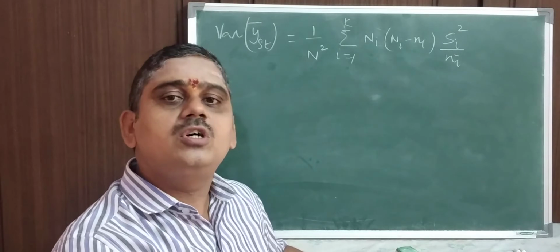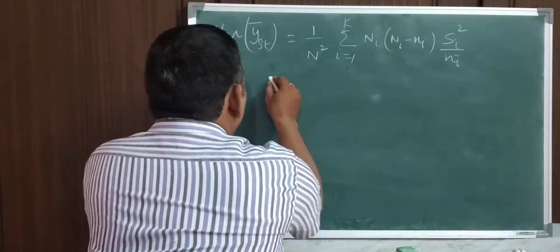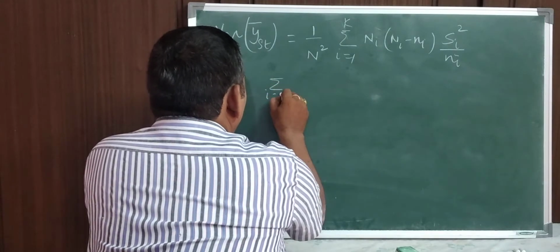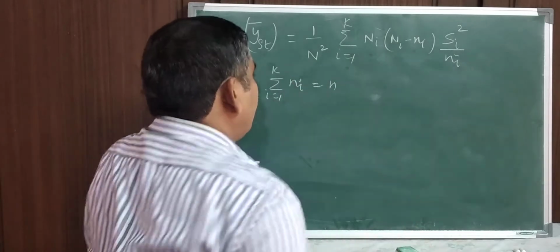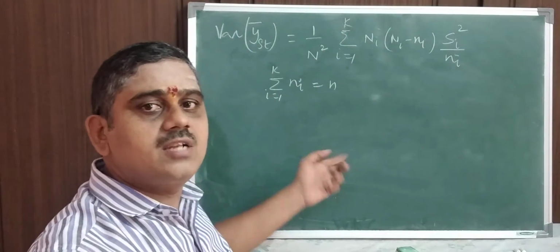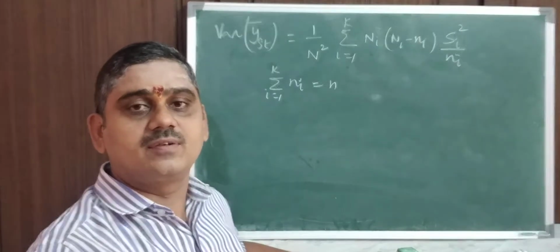So I am considering that, subject to the condition, summation i equal to 1 to k ni is equal to n. What is small n? Summation i equal to 1 to k ni.